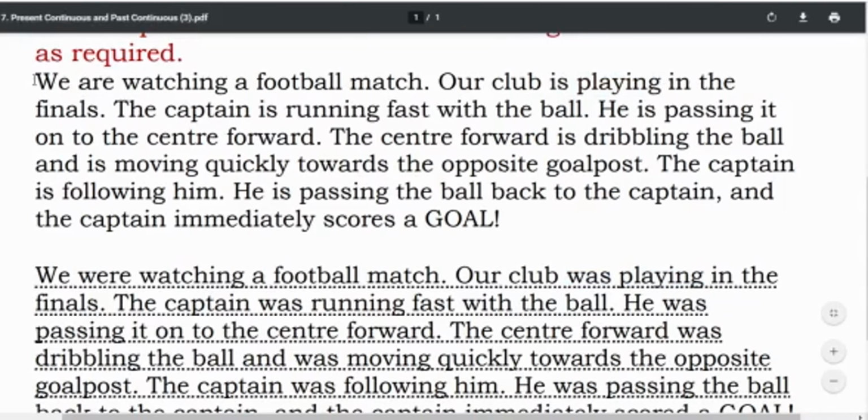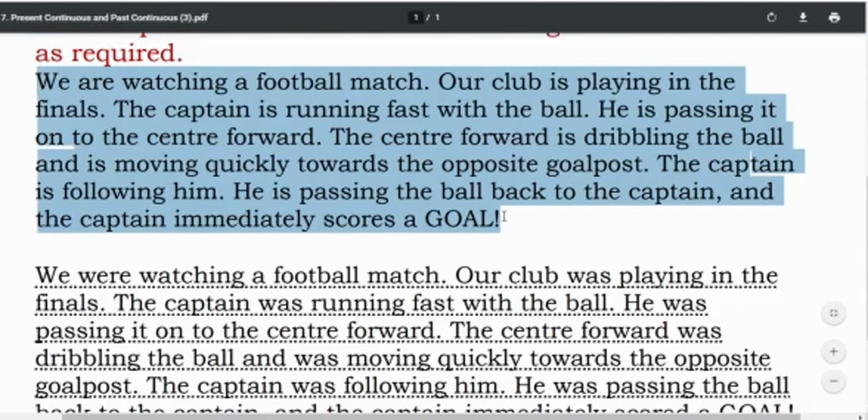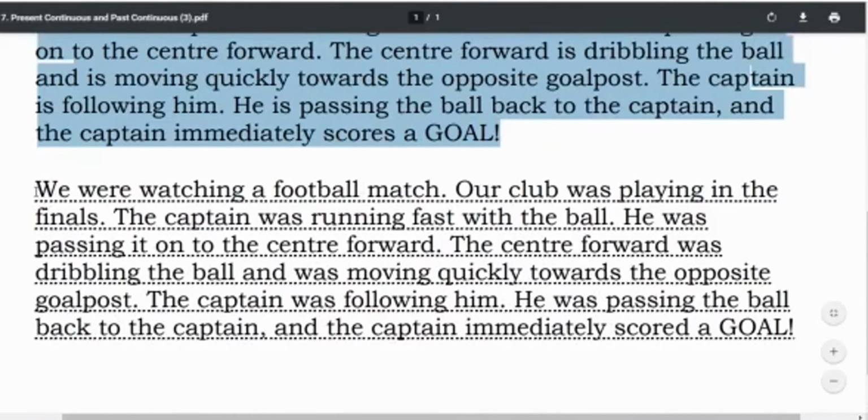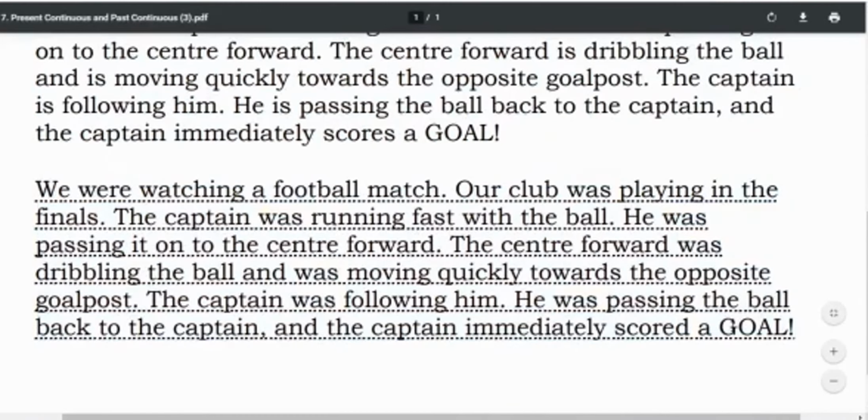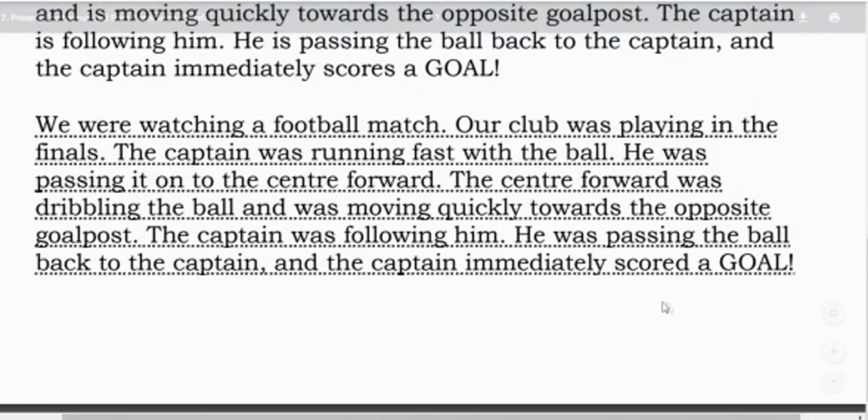In the same way, you have to find out all the verbs in this paragraph and change the verbs accordingly. I hope you understood everything. Dear students, once more let me tell you that tenses are a really important part of English and grammar, especially when you are talking and when you are writing. You need a lot of practice for tenses. So if you did not understand anything in this video, you can go back to that portion in the video and watch it again and again till you understand.